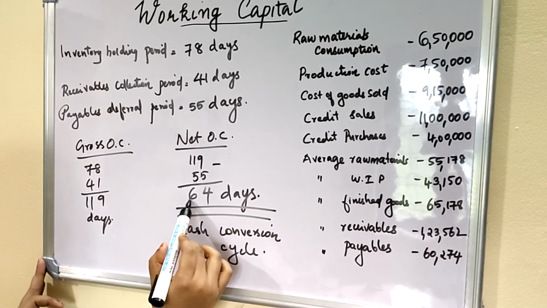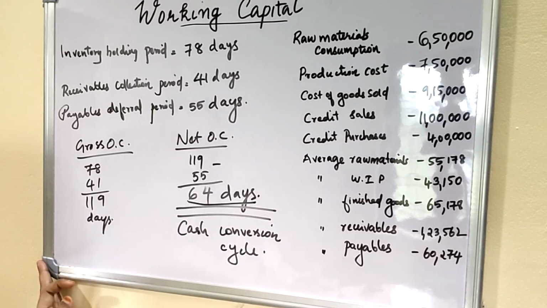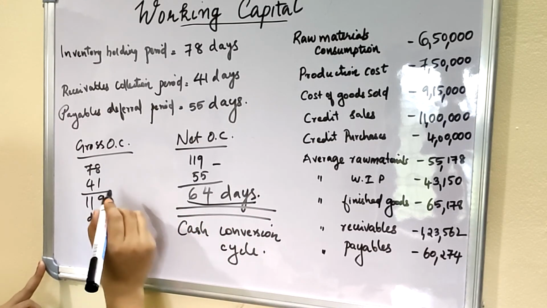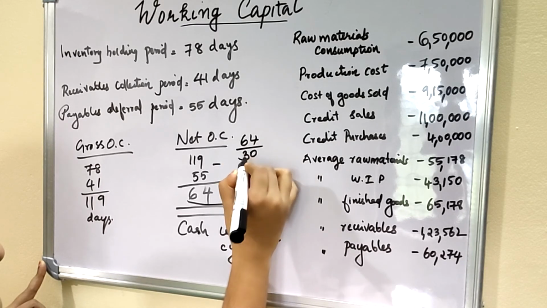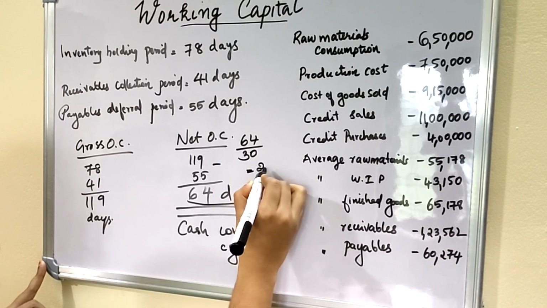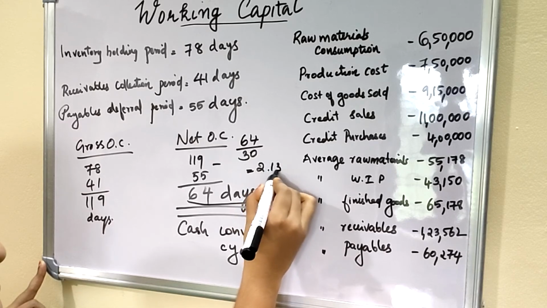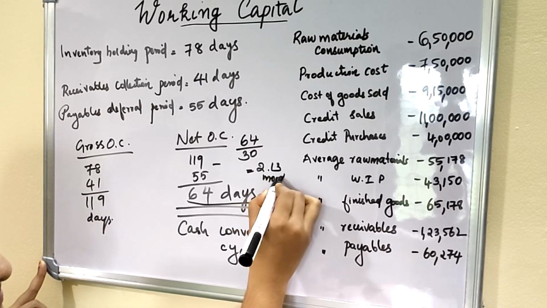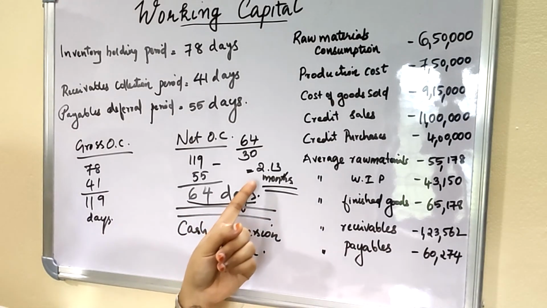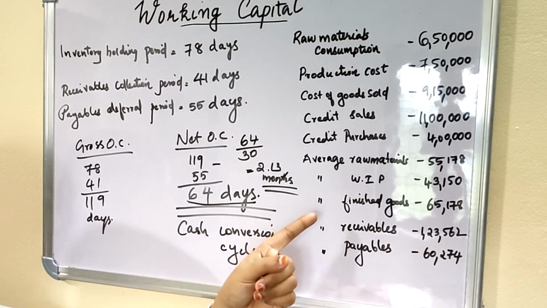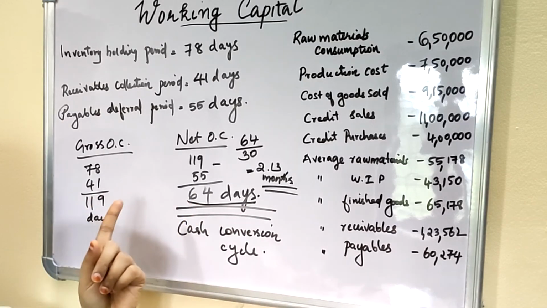So here the duration is 64 days. If it is depicted in months, 64 divided by 30, that is equal to 2.13 months. If the operating cycle is mentioned in months, it is 2.13, and in days 64 days.